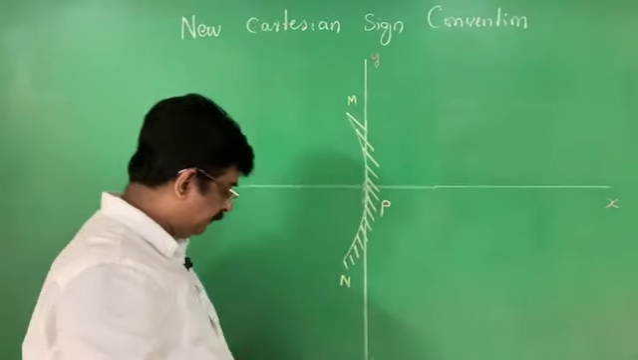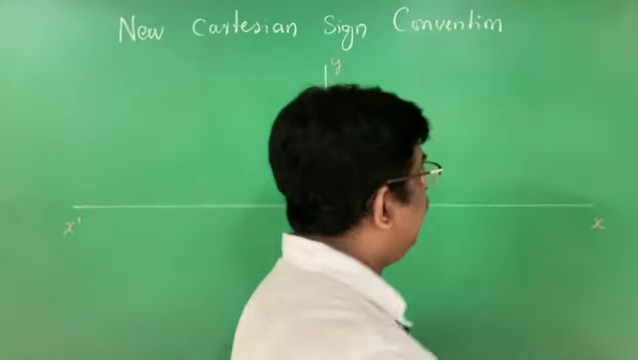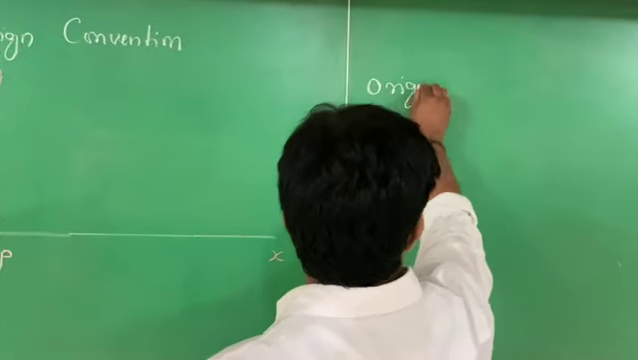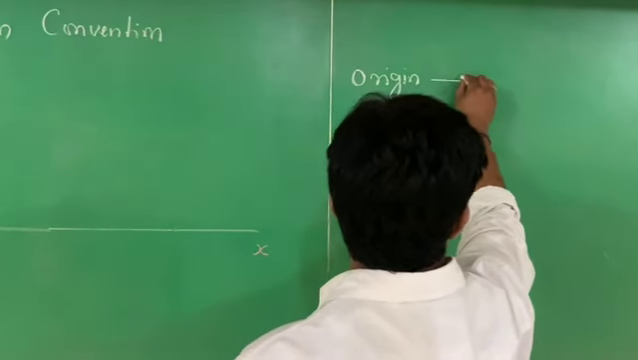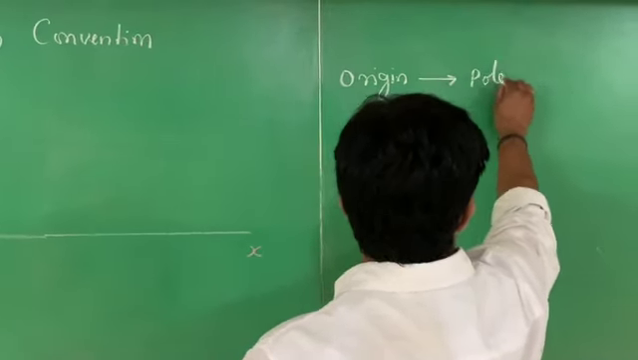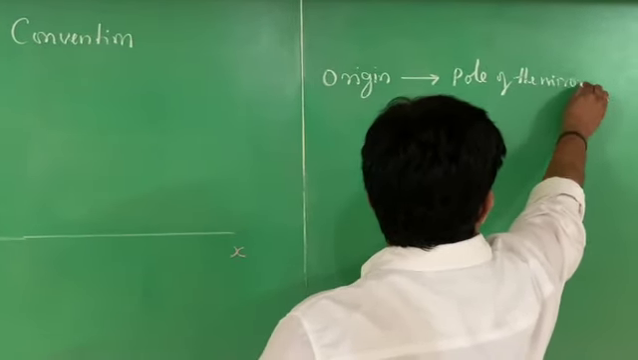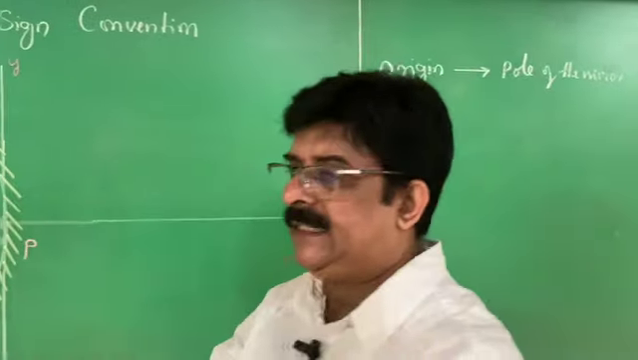First one is we have to keep origin as the pole of the mirror. The pole of the mirror is nothing but the origin. That is the first concept of the new Cartesian sign convention.